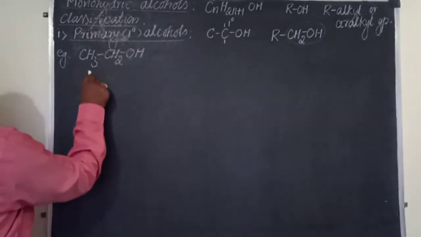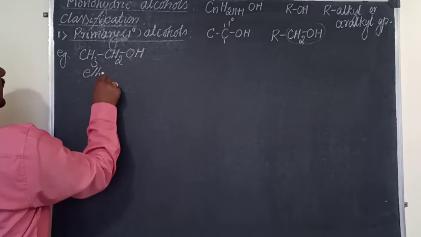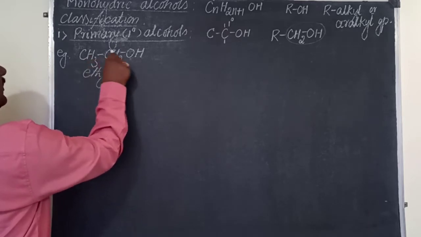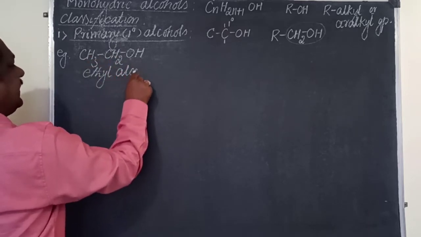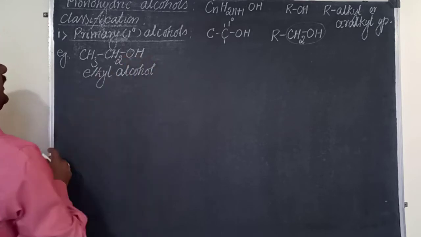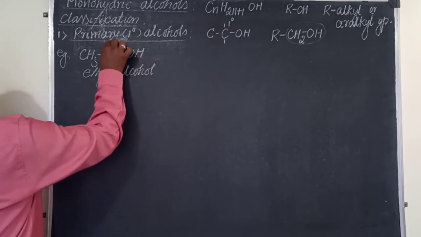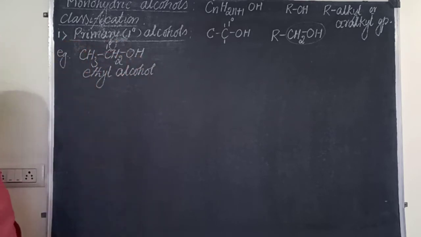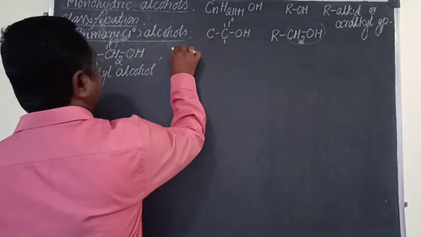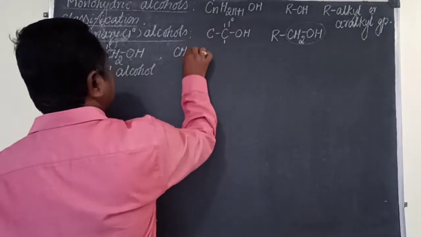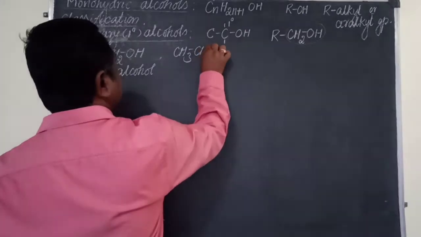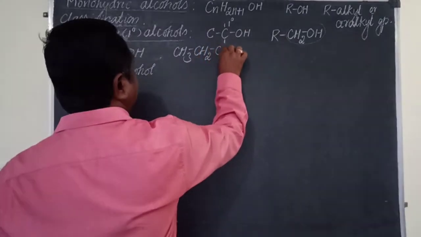ಯಾವುದು? Ethyl alcohol. 2 carbon atom alkyl, ethyl alcohol, right? So OH is attached to a carbon. This carbon is attached to another carbon. ಹಾಗಾಗಿ ಇದು primary. Then CH3, CH2, CH2OH.